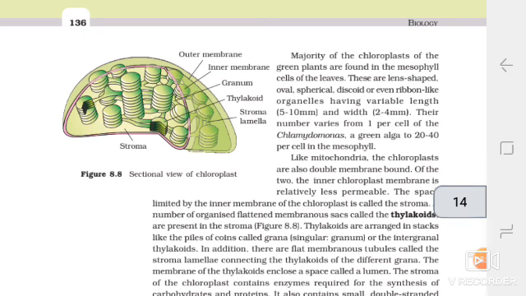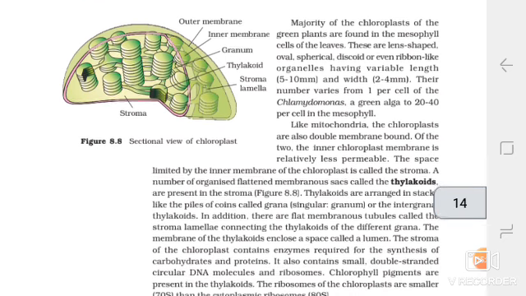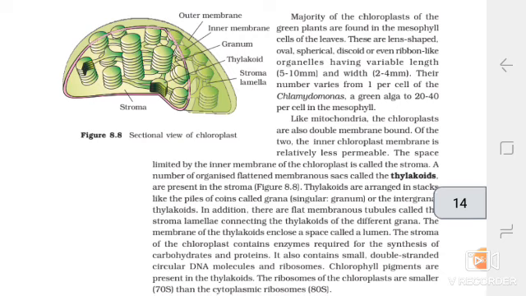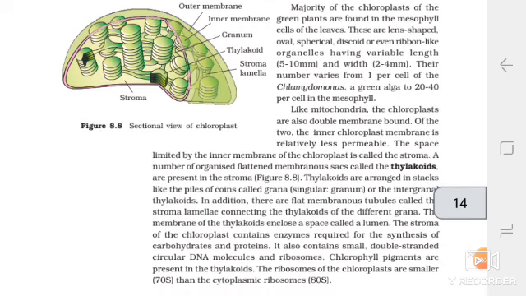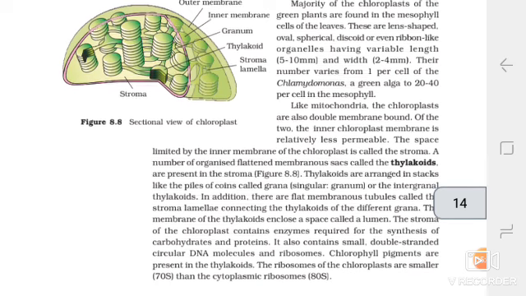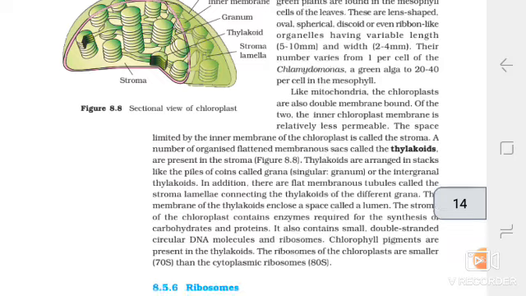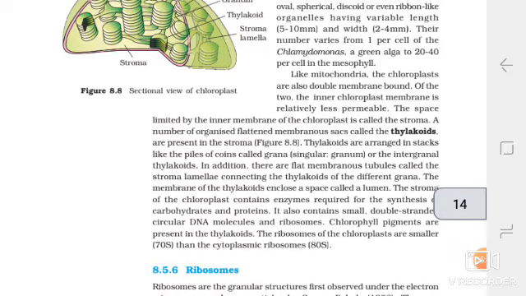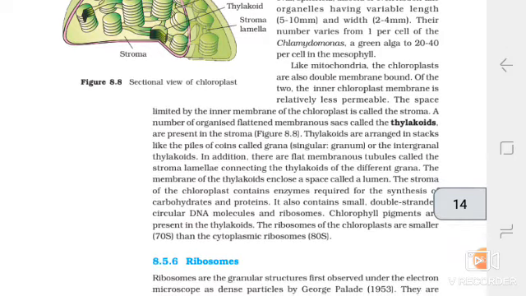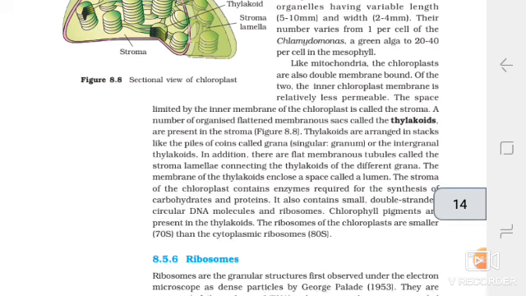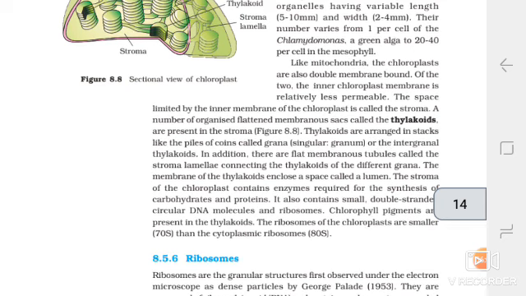240 per cell in the mesophyll. Like mitochondria, the chloroplasts are also double membrane-bound. Of the two, the inner chloroplast membrane is relatively less permeable. The space limited by the inner membrane of the chloroplast is called the stroma. A number of organized flat membranous sacs called the thylakoids are present in the stroma. Thylakoids are arranged in stacks like the piles of coins called grana, or as intergranal thylakoids.